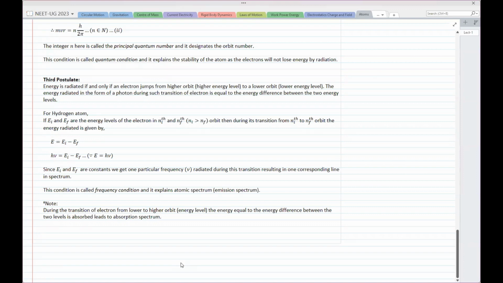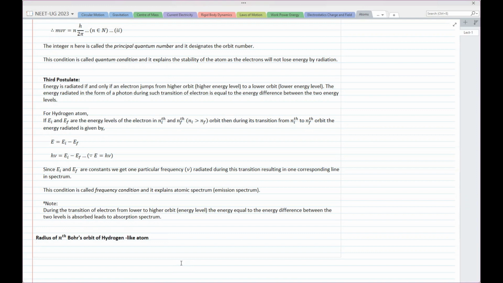So now let's come to the next thing. Next thing is, let's try to calculate the radius of nth Bohr's orbit. Now, what do you mean by nth orbit? n is the principal quantum number. So the first orbit is the smallest distance where the electron can be without radiation. Then the second orbit becomes the next possible distance, and then the next possible distance.